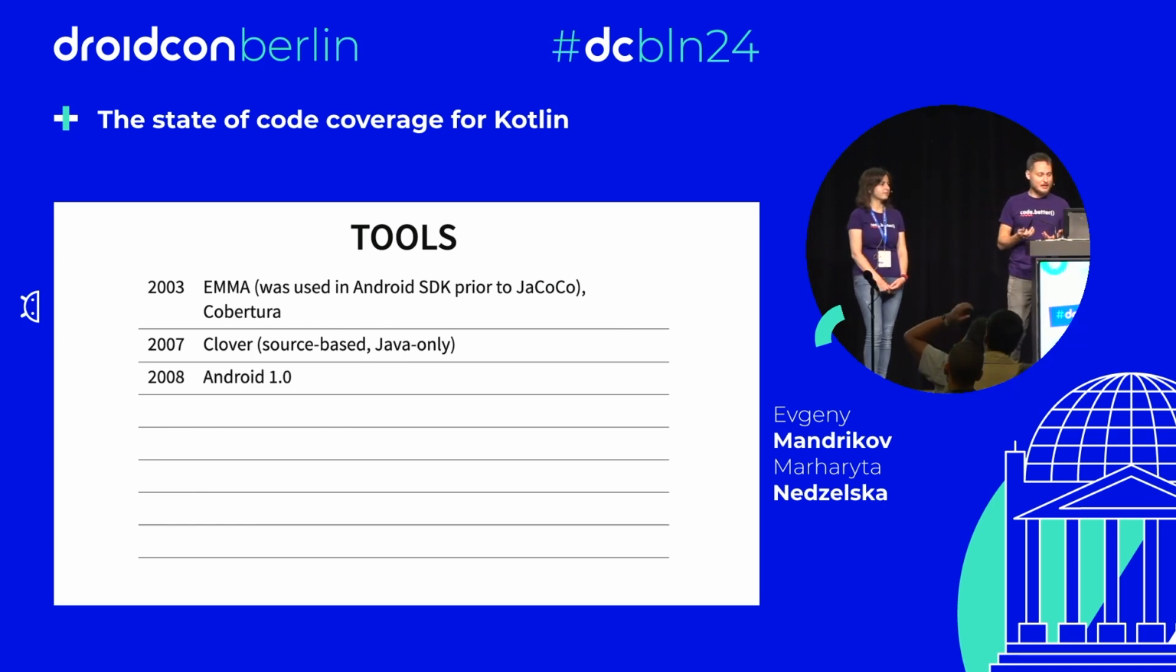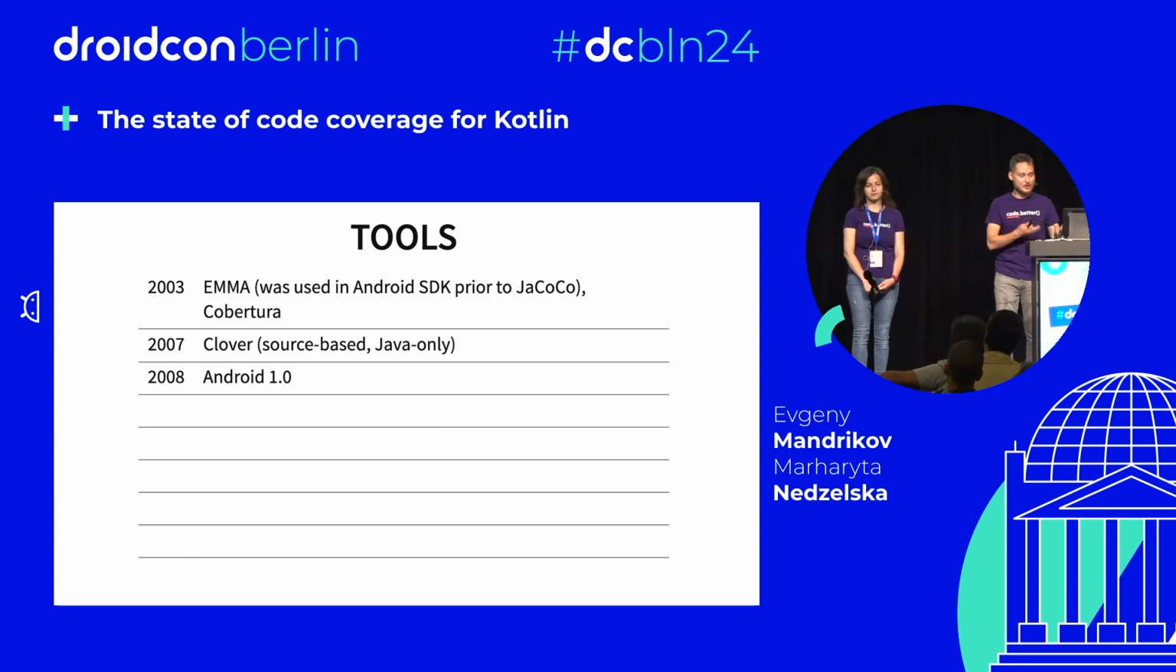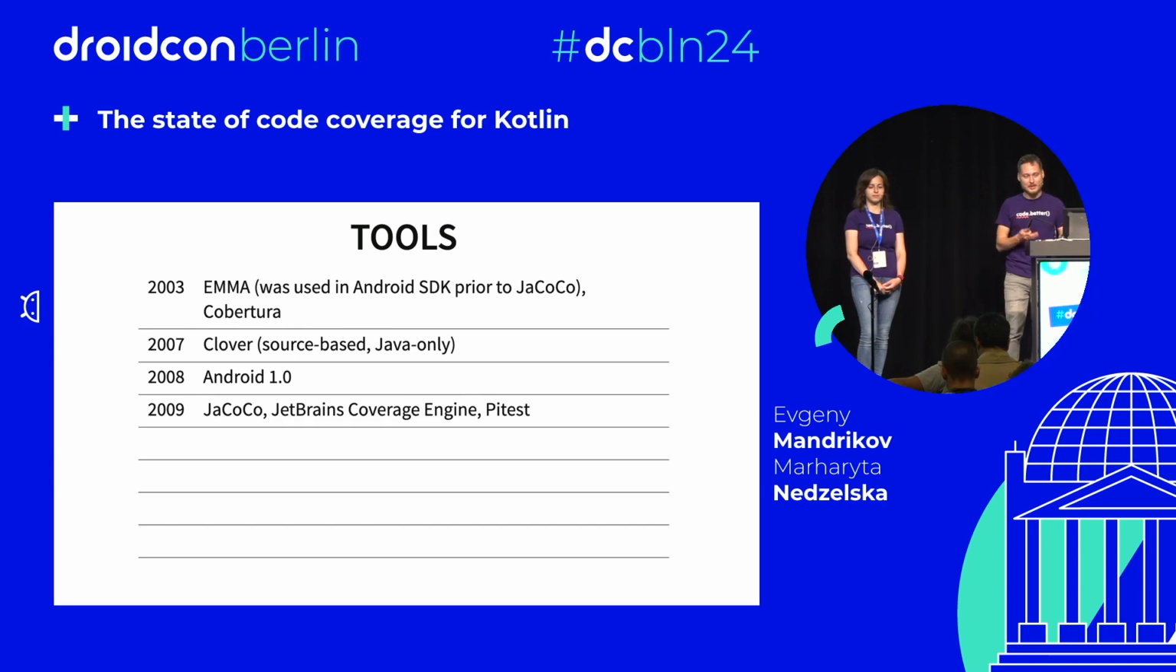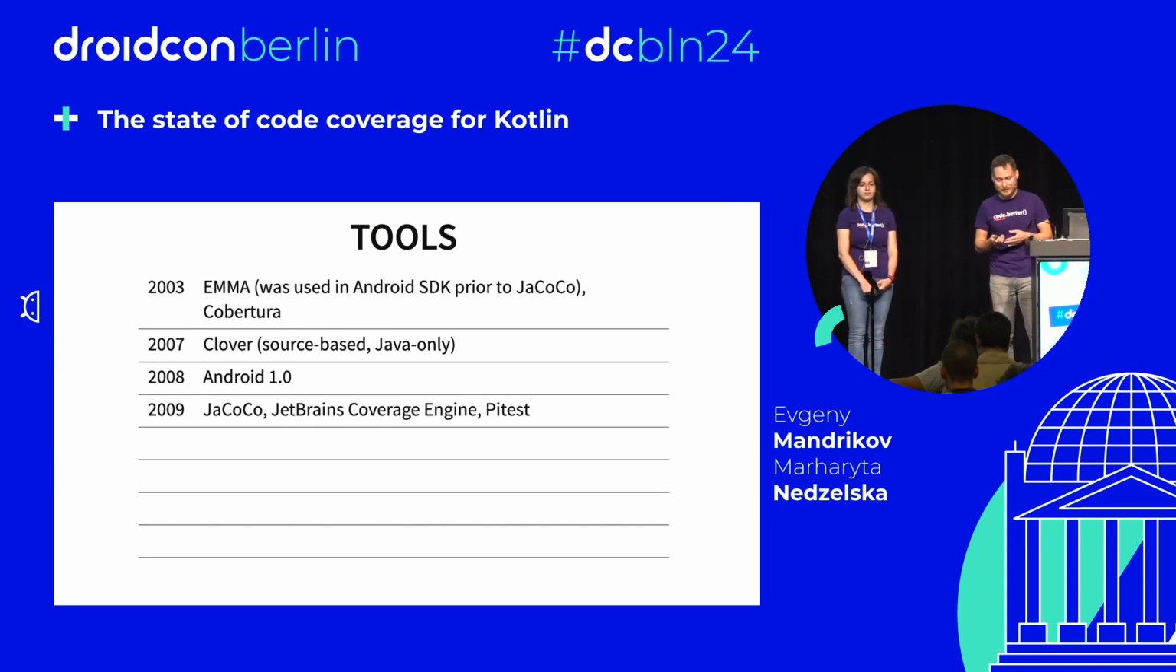In 2008, we got Android 1.0, including EMMA for code coverage. In 2009, there was a rise of new wonderful coverage tools. And it's interesting that the three tools we are going to talk about later today appeared at approximately the same time in history: JaCoCo, JetBrains Coverage Engine, and so-called PIT.